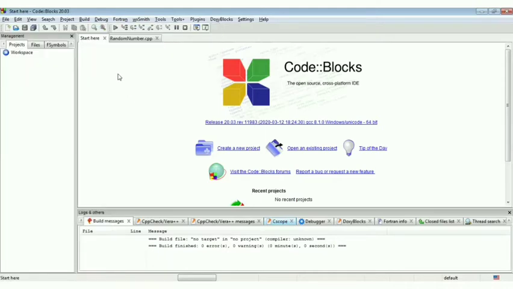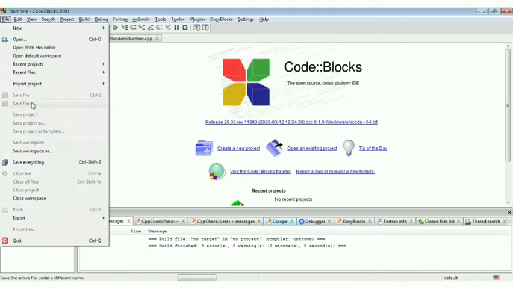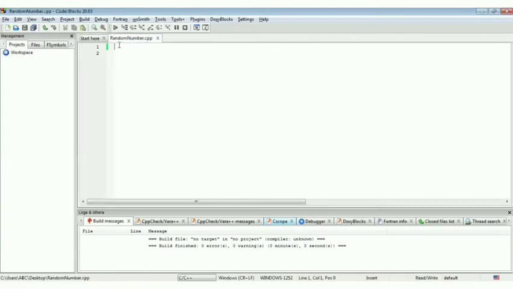Once you get the empty file, click on File and Save file as randomnumber.cpp. I have kept this name, but you can change the name as per your choice. The .cpp extension is for writing programs in C++ language.